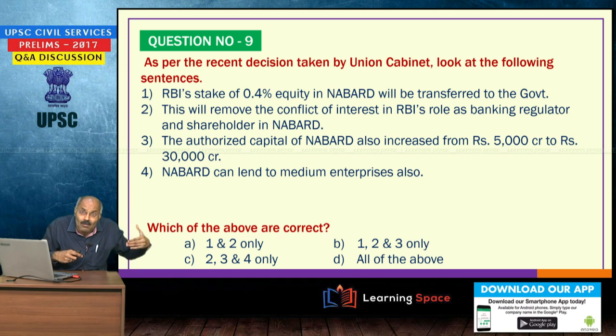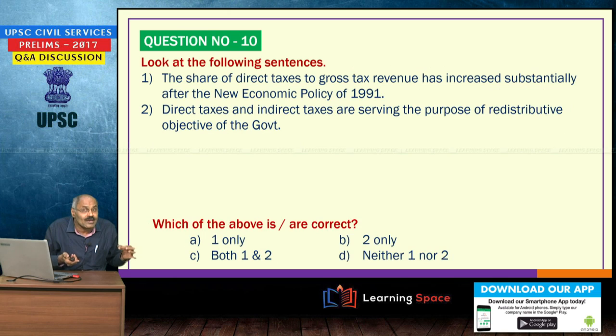So, to remove the conflict of interest in RBI's role as a banking regulator and shareholder in NABARD. Then third point, the authorized capital of NABARD was increased from 5,000 crores to 30,000 crores. Then NABARD can lend to medium enterprises also. This was the decision taken recently. So, all 4 correct.